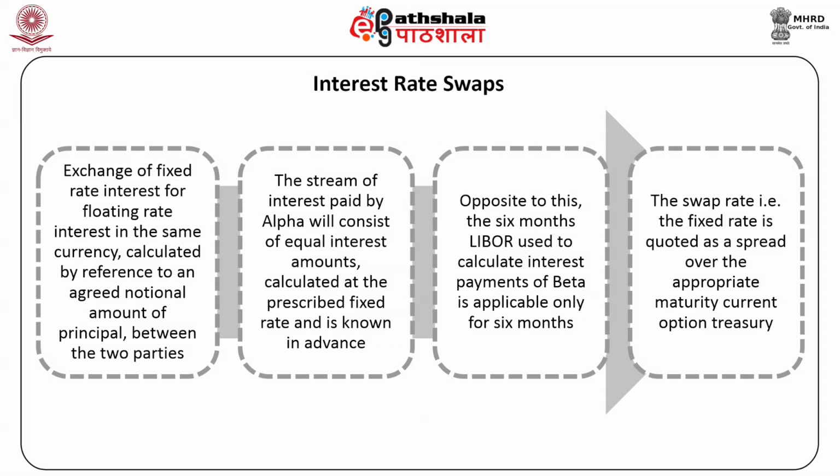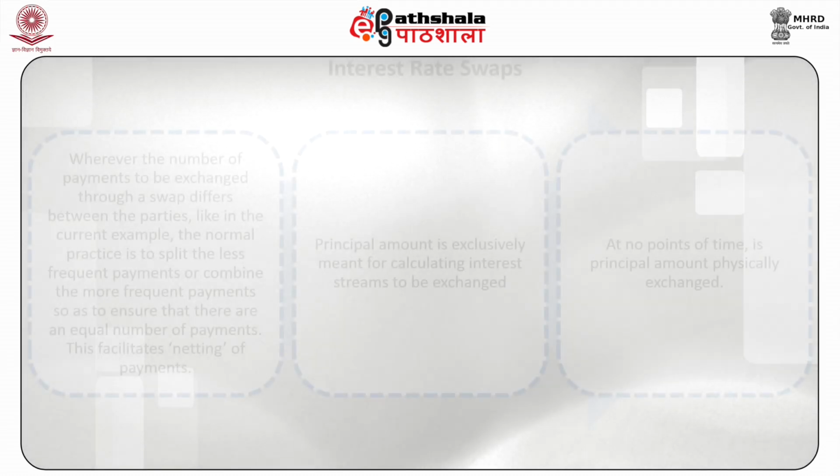Hence, in the case of Beta, only the first 6 months interest amount is known in advance. The swap rate, that is the fixed rate, is quoted as a spread over the appropriate maturity current treasury. Payments on the floating side are usually made flat, that is, with no spread on the index rate.